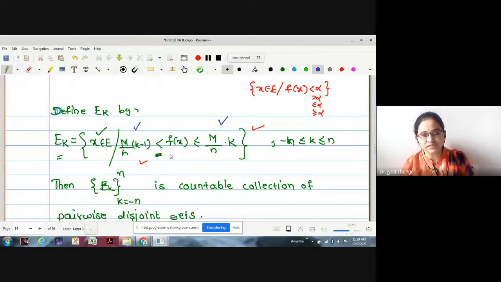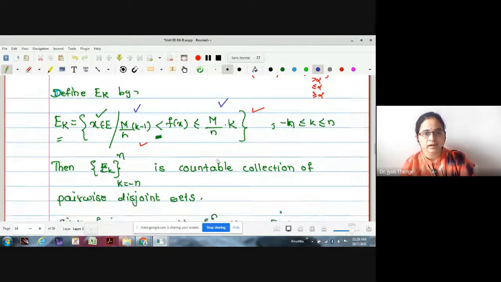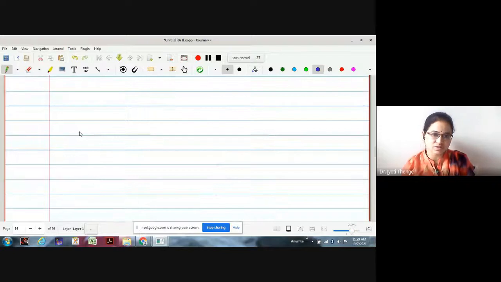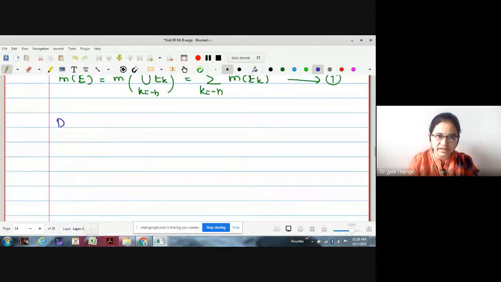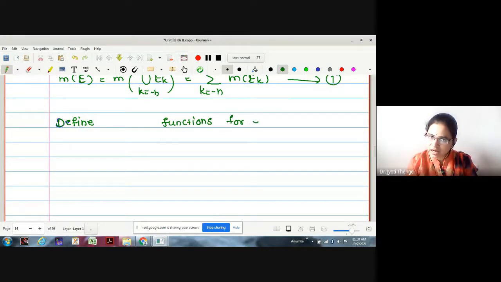Therefore, the functions I'm going to define are phi n and psi n as these two. Whether these have finite values or not, define simple functions. Why those are simple, we will discuss. Define functions for each n as follows.